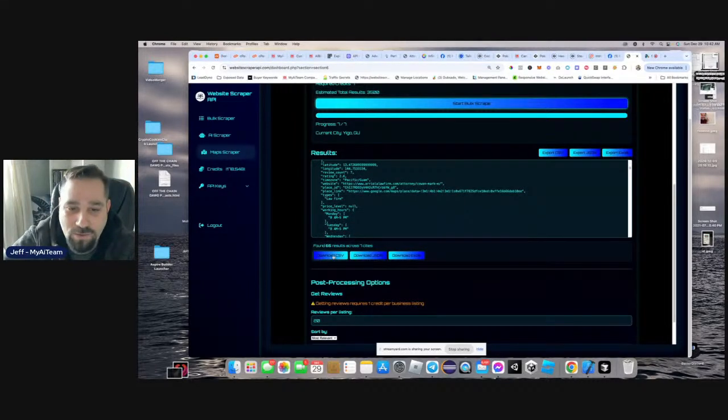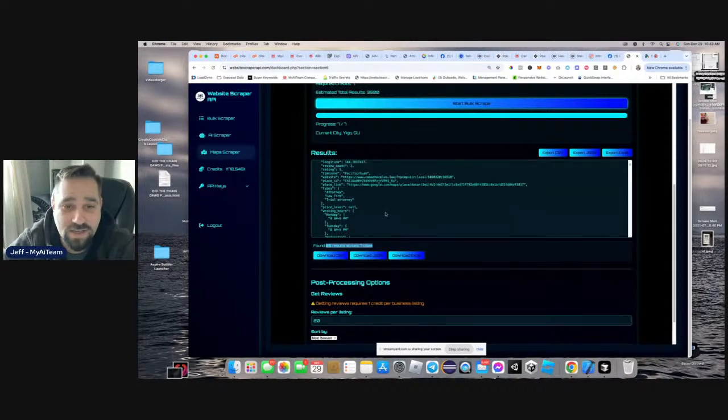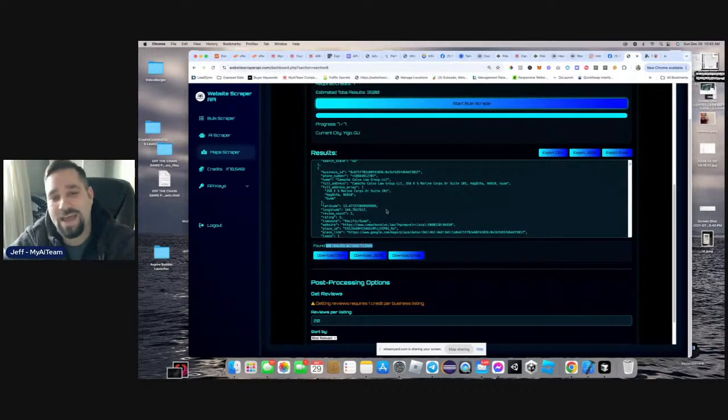I can also download this CSV. If you see, this is 65 results across 7 cities. It has the websites in here, but it doesn't have the emails. So if I actually want to reach out to these people, what I'm going to do is click download CSV, and it's going to download that CSV.